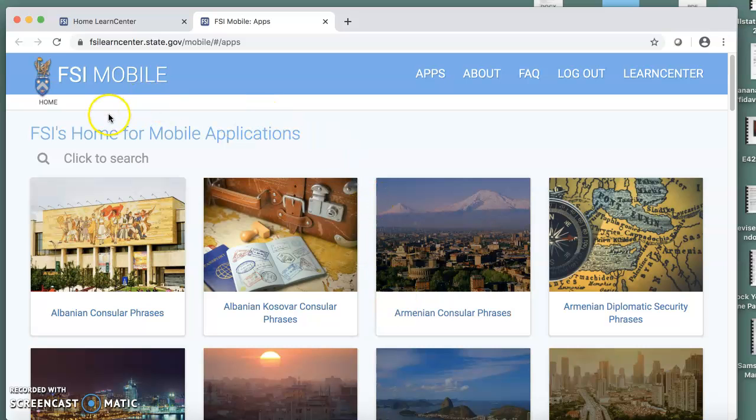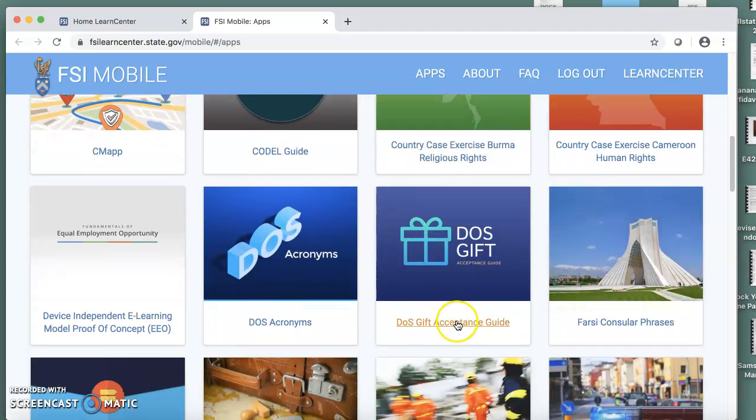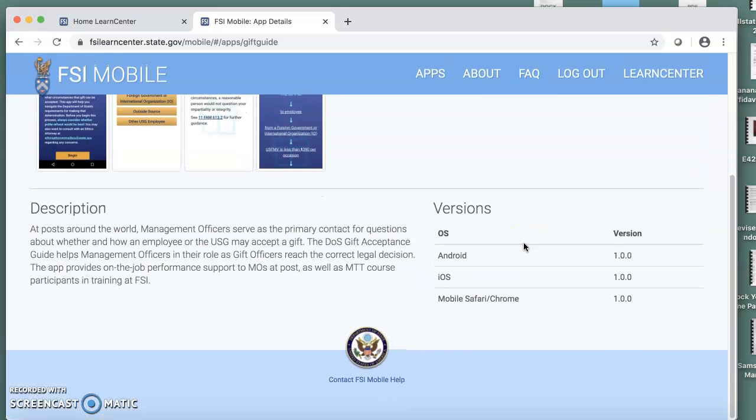On the Home for Mobile Applications page, scroll down to the DOS Gift Acceptance Guide and click on the title. To learn how to install the app on a mobile device, click on the FAQ in the top banner. It will give you all the details you need to know. For technical help with installing the app, you can click on Contact FSI Mobile Help at the bottom banner under the department seal.